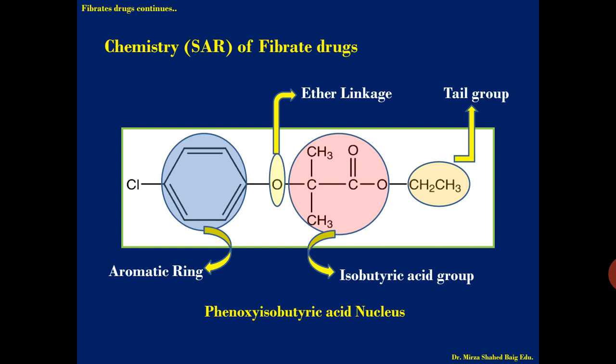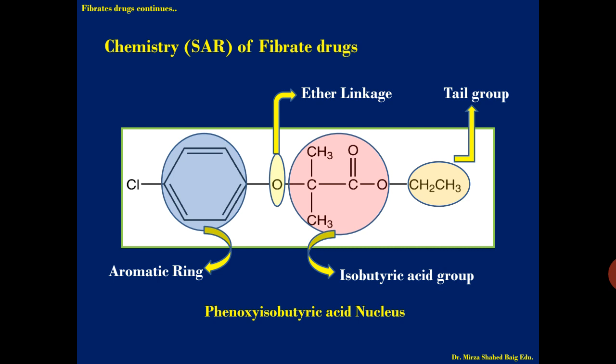So what should be all these 4 parts, or how should be the attachment in these 4 parts? That is what is discussed for the chemistry. So one by one we can go. First, we take the aromatic ring chemistry in the fibrate drugs.